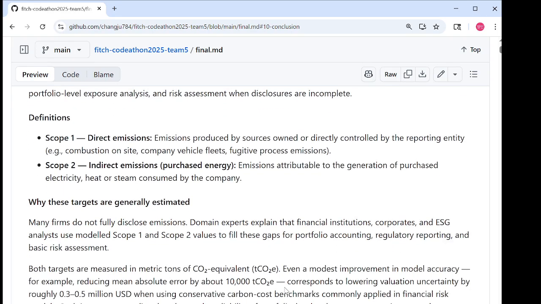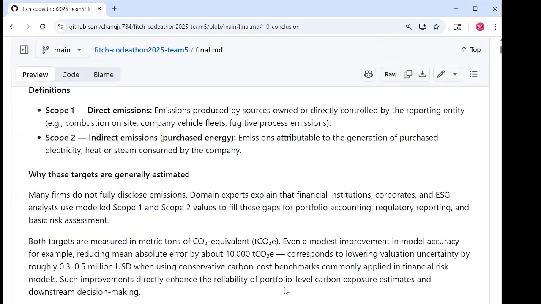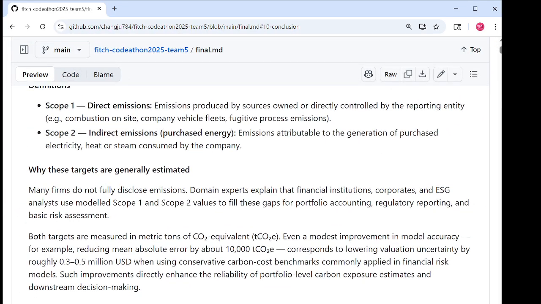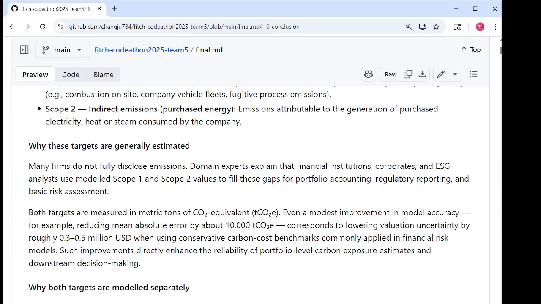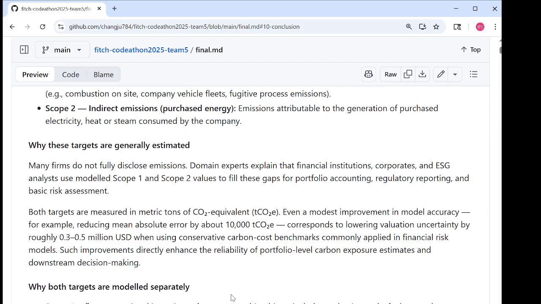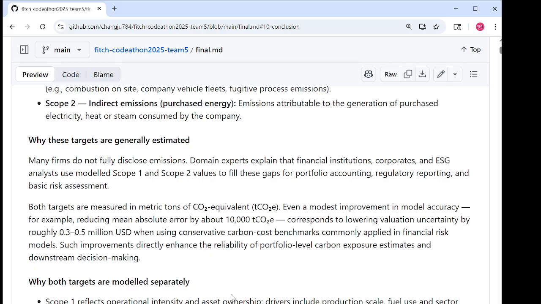And because companies often don't disclose their emissions, improving model accuracy actually has real financial impact. Lowering mean absolute error even by 10,000 tons reduces valuation uncertainty by almost $500,000 under common carbon pricing assumptions. So this isn't just a prediction challenge, but there's real downstream value.